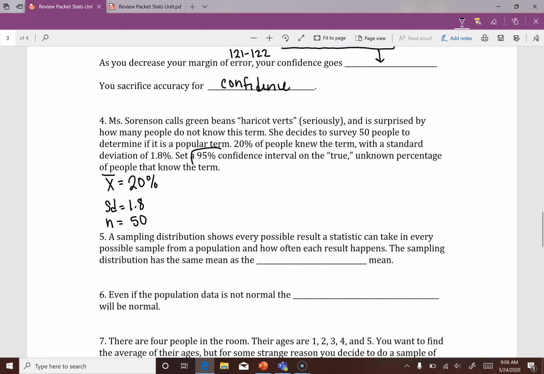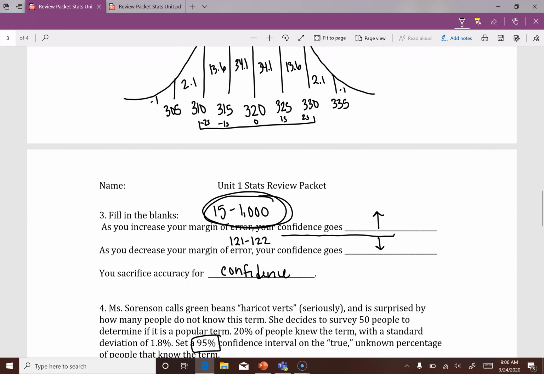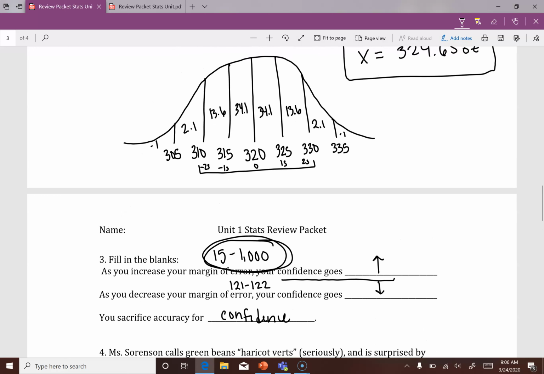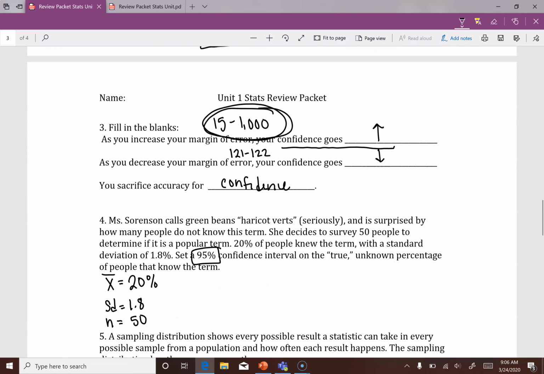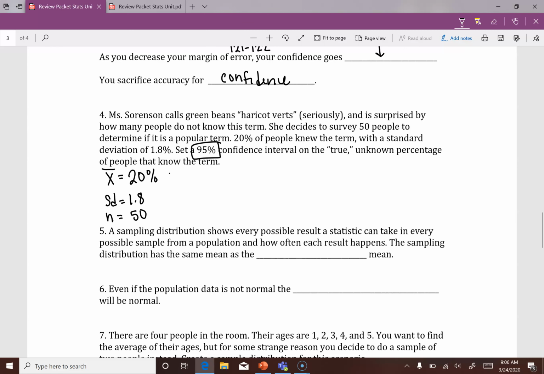And I've got a confidence interval of 95%, which if I go back up here, and we're talking about from 2 standard deviations here to 2 standard deviations here, you can see that this math from here to here, if we add those up, that's our 95%. So we're talking about a z-score of 2 here, right? Because we're being 2 standard deviations away from the mean. So our formula for this, as you may recall, is x bar plus or minus z times the standard deviation divided by the square root of n.